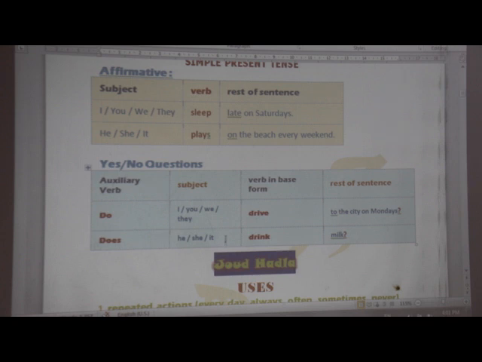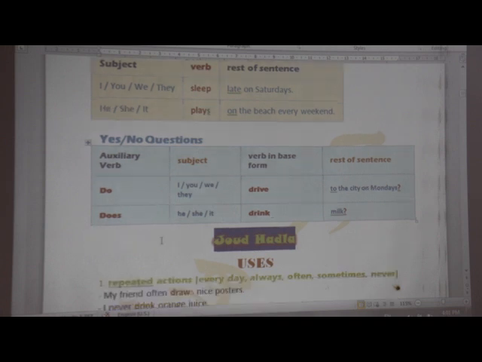And don't forget to use the first form of the verb or zero form. So here we drop s. Again, we drop s. So, do you drive? Do they drive? Does he drink? Does she drink? So we drop s when we use does.